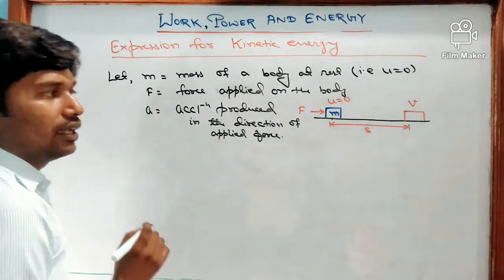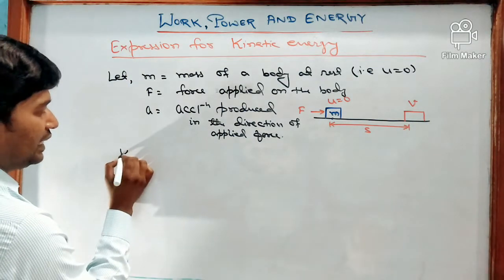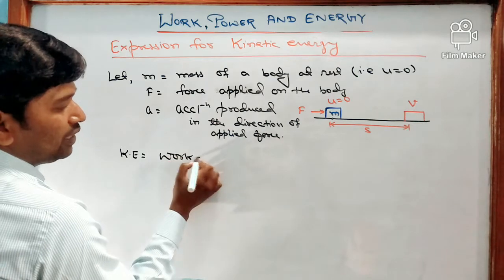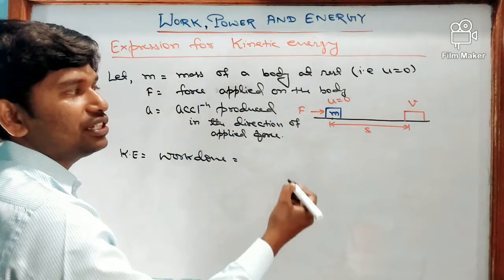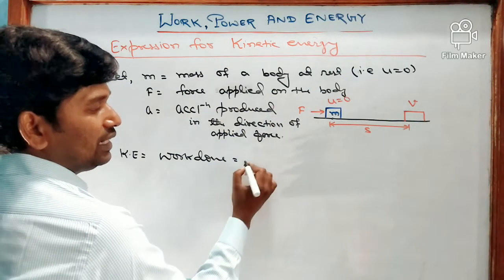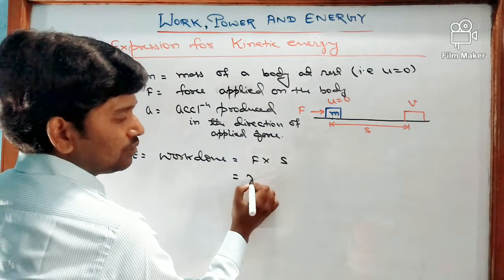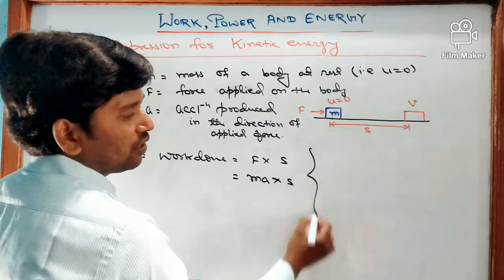Now the body is moving, so we will find the kinetic energy. Kinetic energy here also will be the work done in acquiring the velocity from 0 to v. As we know, work done is equal to force into displacement. Force is equal to mass into acceleration, into displacement.